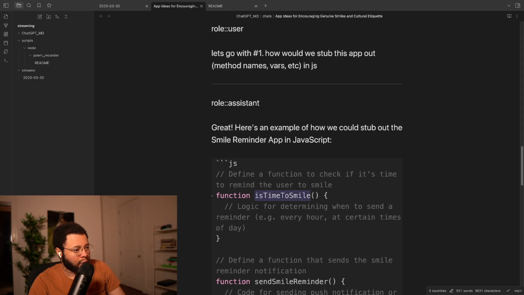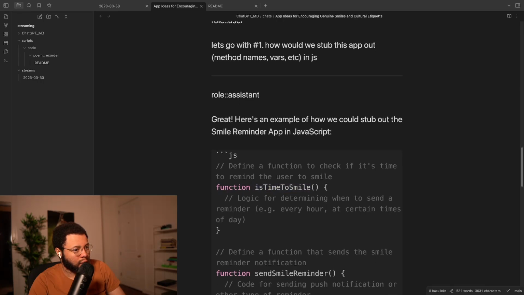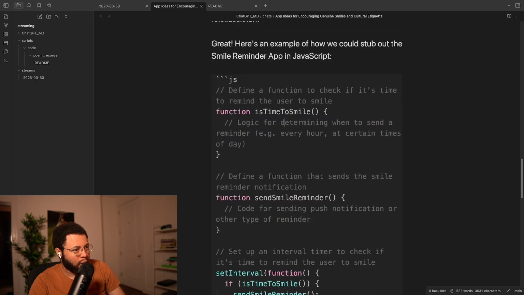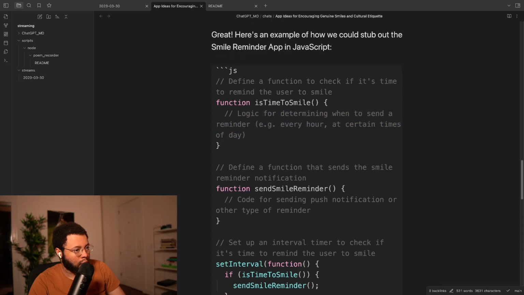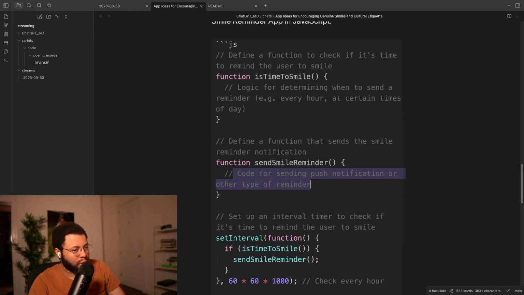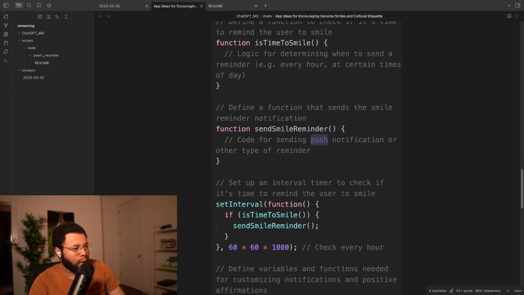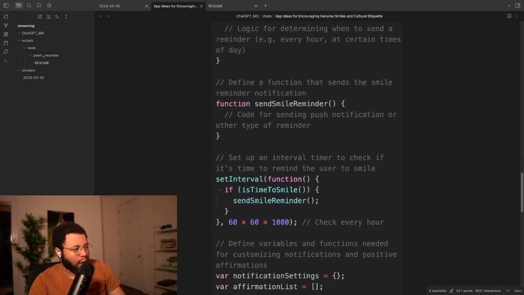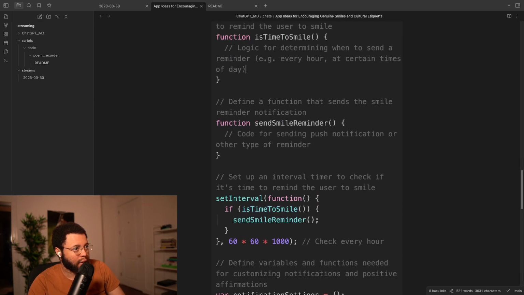So we have it's time to smile, which is going to determine when to send a reminder, which I think could be cool if it was doing it randomly. Send, this is for push notifications. Could probably use something like Twilio for this. This is an interval that's set up to call this, and it says, hey, if this Boolean passes, so I guess this is actually a Boolean.